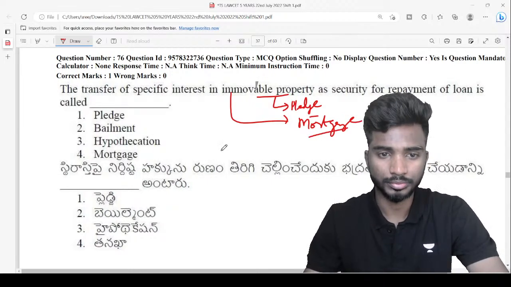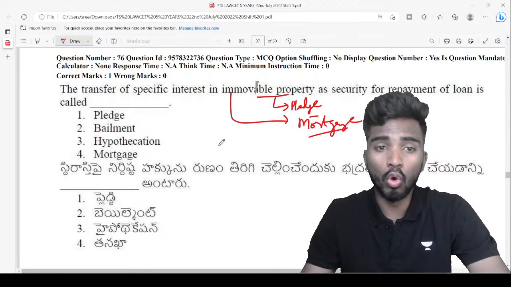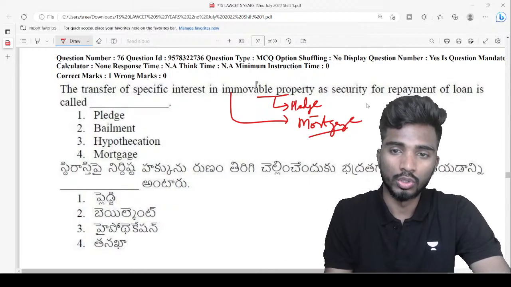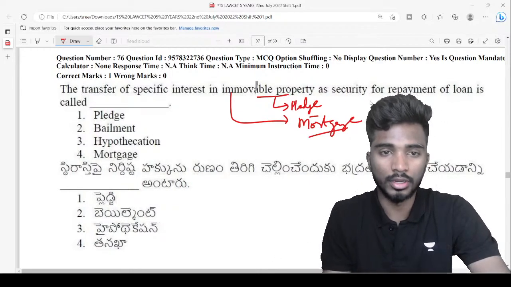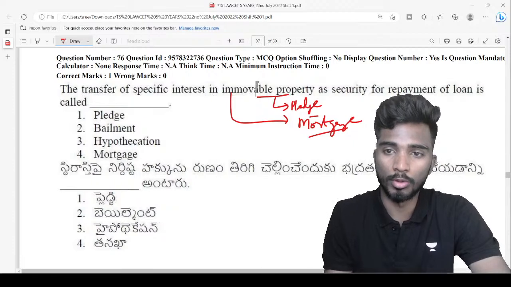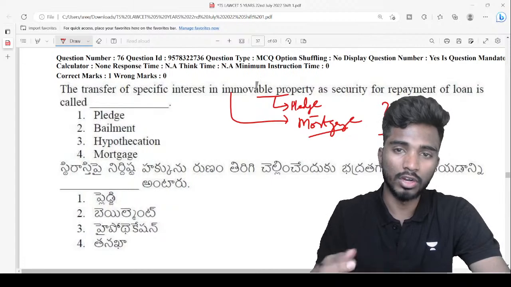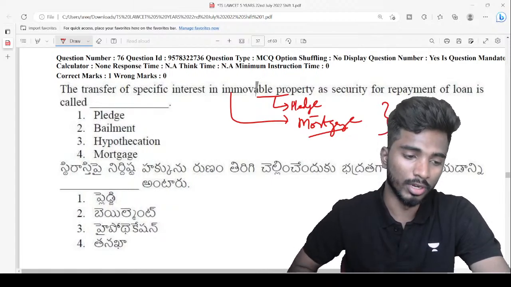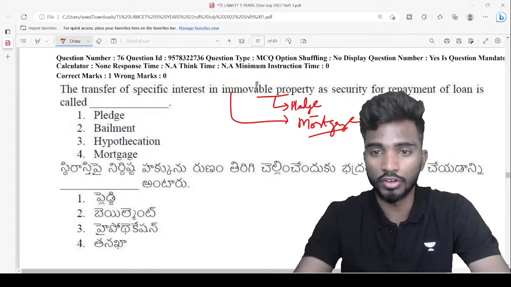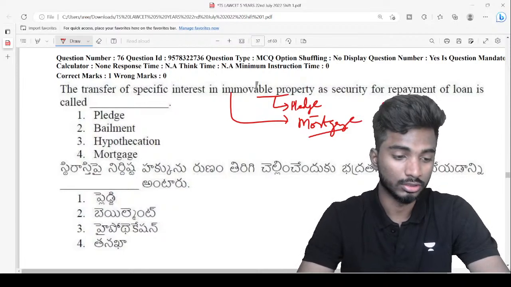That is it. And the right to hold possession of this particular movable or immovable property, what do you call that? For example, I transferred my immovable property to you, and you will hold the possession of it. So what is that right known as?